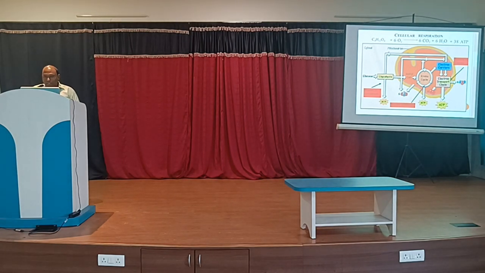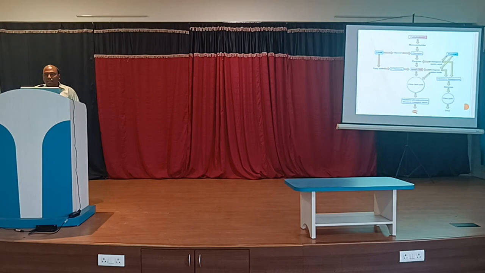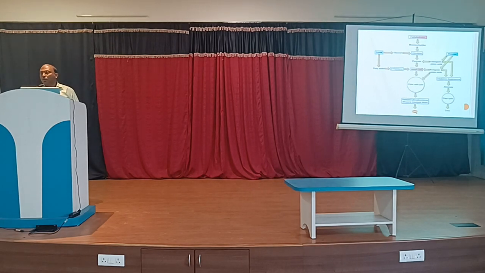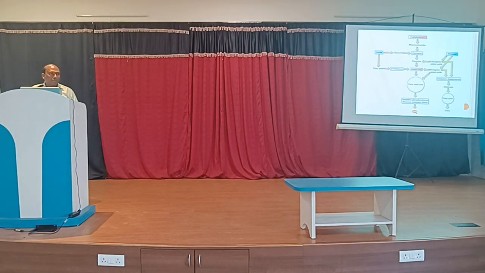Now we have to start with the different types of catabolism. For example, carbohydrate, that is glucose, undergoes aerobic glycolysis or anaerobic glycolysis. The end product of aerobic glycolysis is pyruvate, and the end product of anaerobic glycolysis is lactate. With aerobic glycolysis we get pyruvate, and with anaerobic glycolysis, in the absence of oxygen, we get lactate.